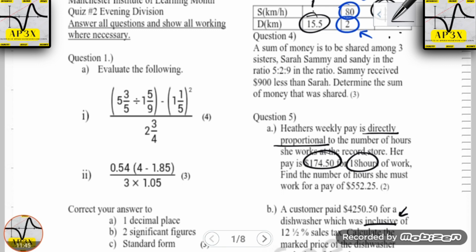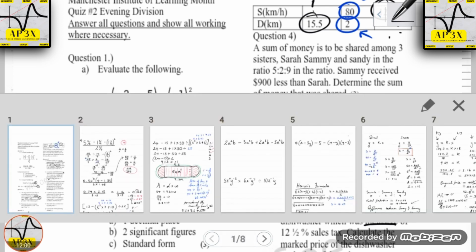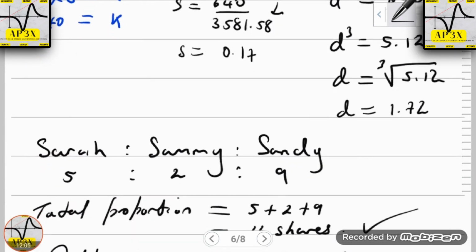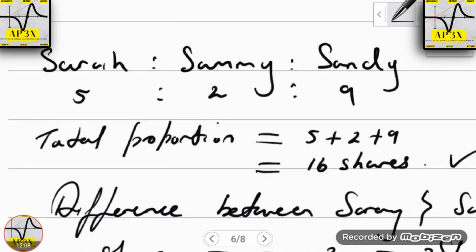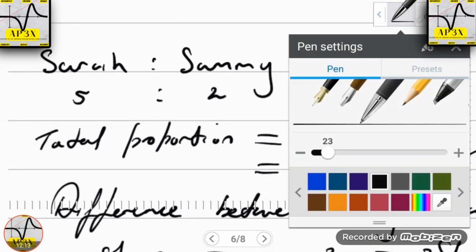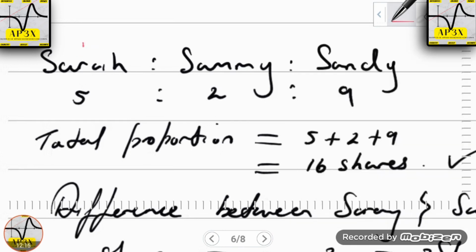Now, can I safely say that more than 50% of my students, I'm going to go out on a limb and say half my group got this question incorrect and the other half got it correct. Now let's look at my solution here. My solution starts off with me writing down the relationship or the comparative quantities. The very first thing that I've written down here is the fact that the money is being shared between Sarah, Sammy and Sandy. That's the very first thing that I do.